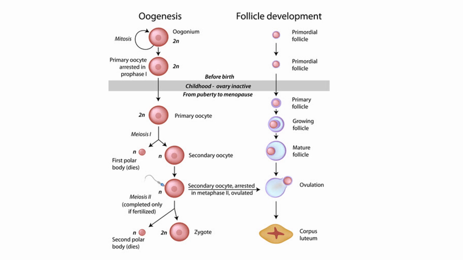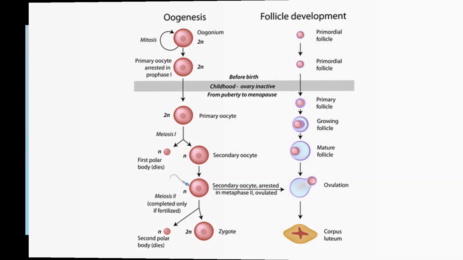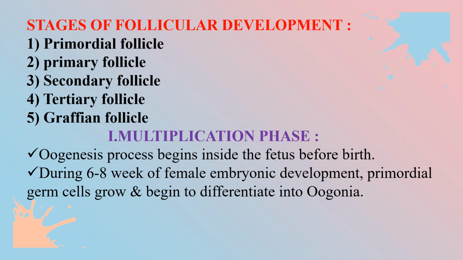In follicular development, there are the primordial follicle, the initial follicle, which is formed before birth. After birth, the primary follicle forms because of nutrition. It grows bigger, then matures, ovulation happens, and the corpus luteum is formed. There are five stages of follicular development: primordial follicle, primary follicle, secondary follicle, tertiary follicle and Graafian follicle, the mature follicle.